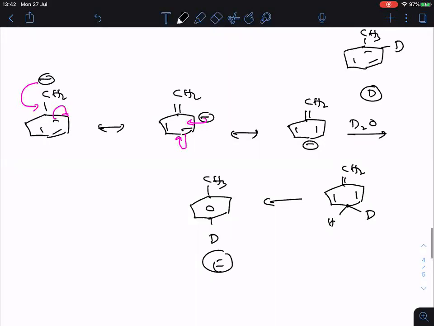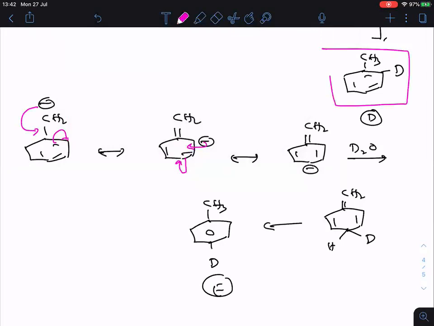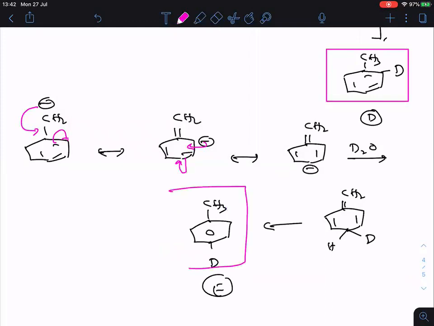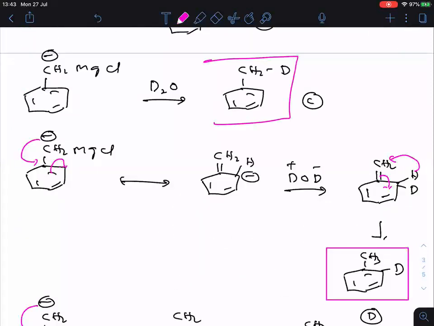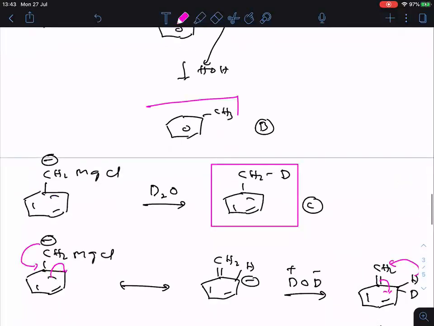But try to understand, in the D product, deuterium is at the ortho position. Now in the E product, deuterium is at the para position. Because you know well that whenever you write resonance structures, charges will come only at ortho and para positions. This is your D product, this is your E product, clear? And this is your C product, clear? While this is your B product.